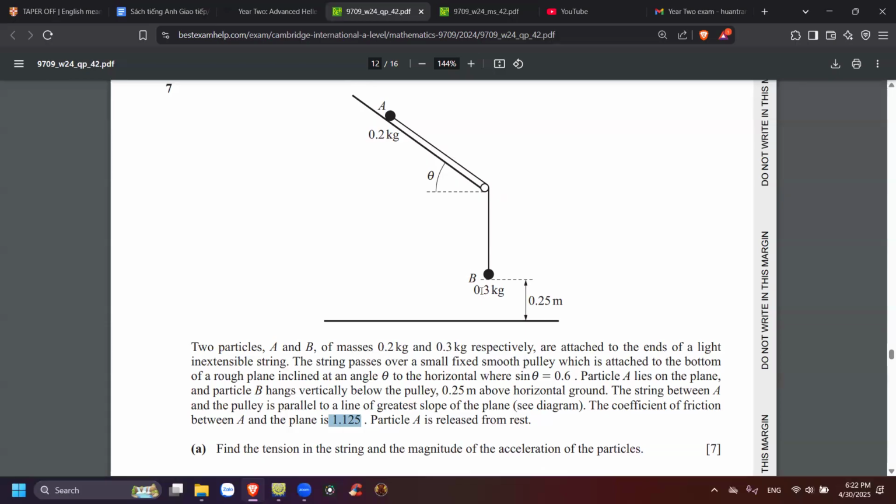Okay, and then what happens here? B is pulled down only by gravity and pulled up by tension. Nó kéo xuống bởi cái gravity của nó và cái tension nó đưa nó lên. And then particle A is released from rest, so this one will go down and this one will go down as well. Nếu mà nó go down như vậy, cái tension nó sẽ giảm để cho cái bi này cũng rớt xuống luôn. Okay.